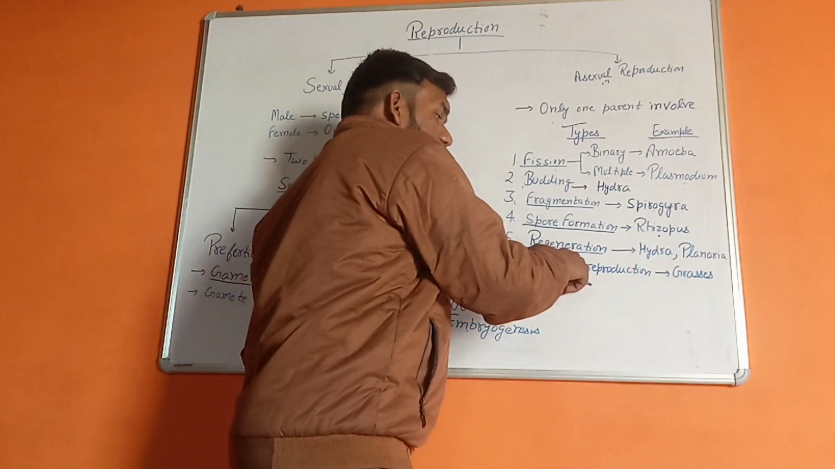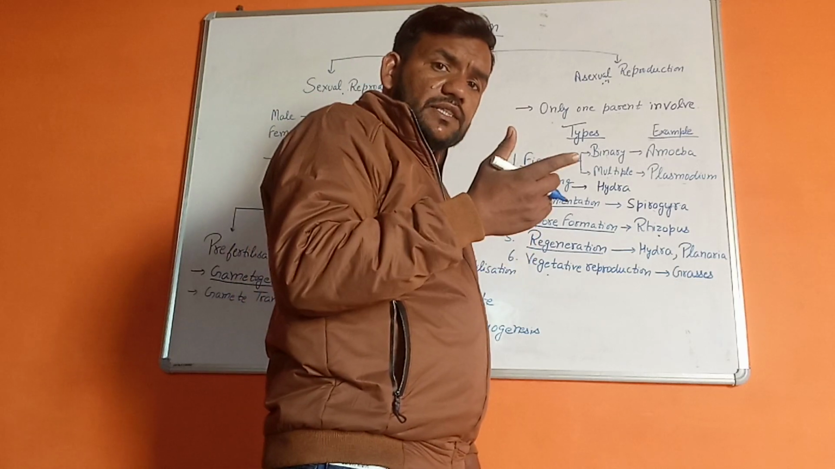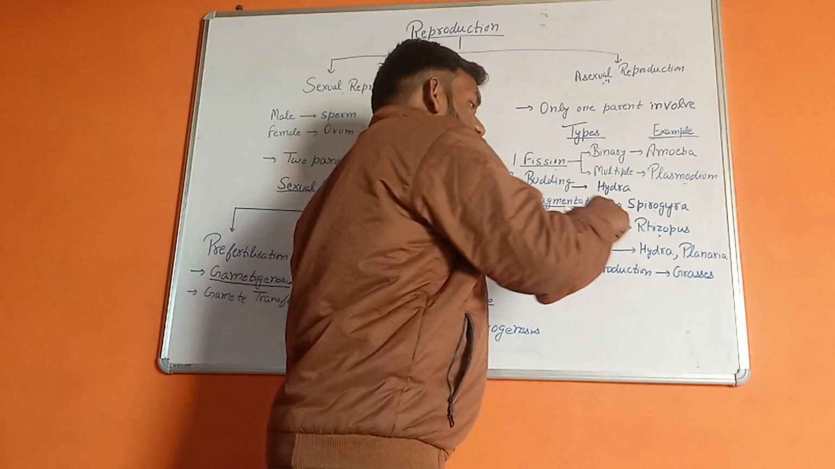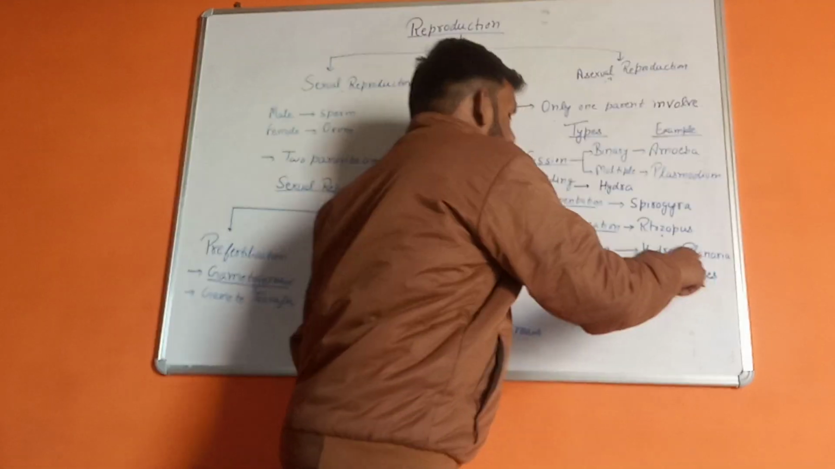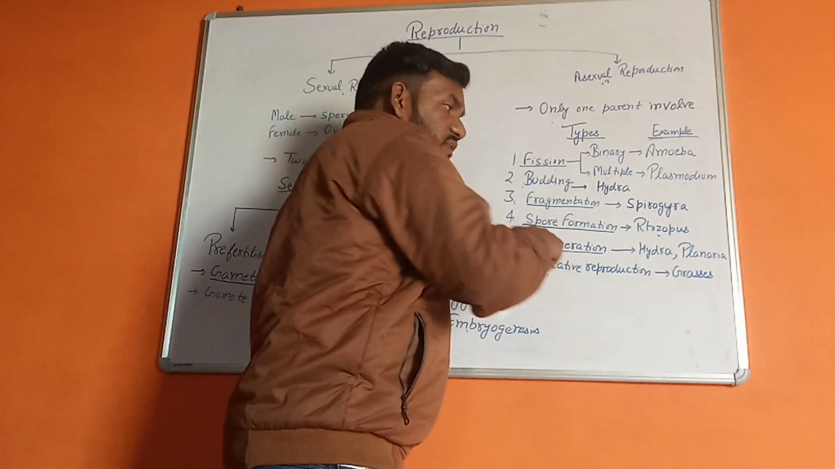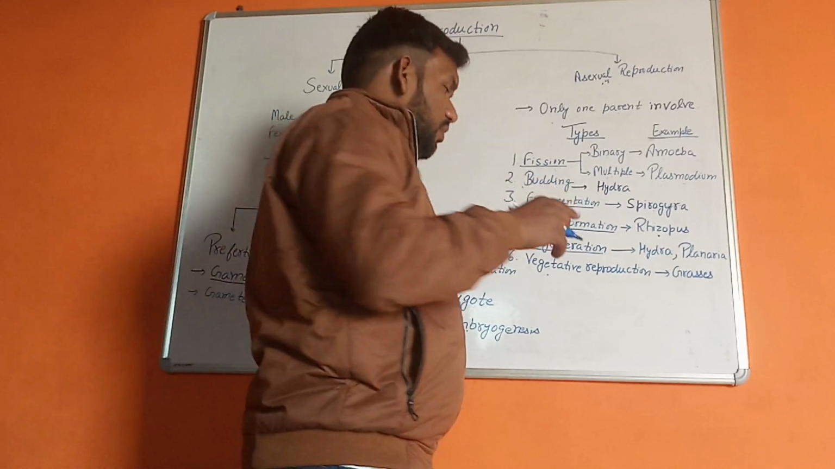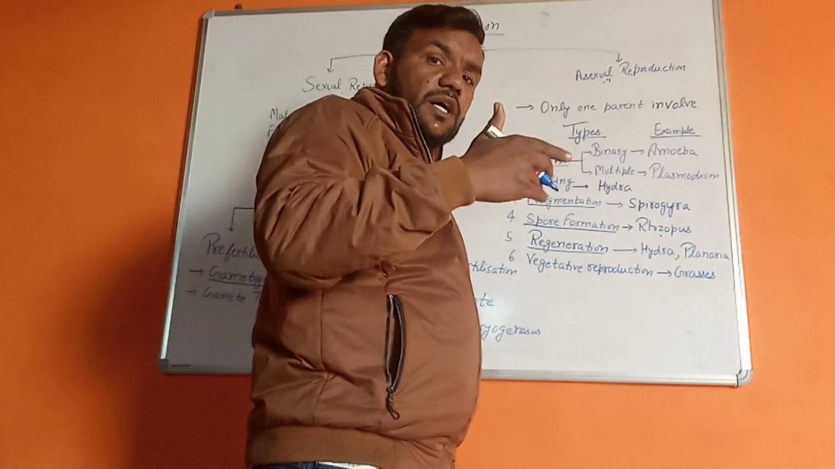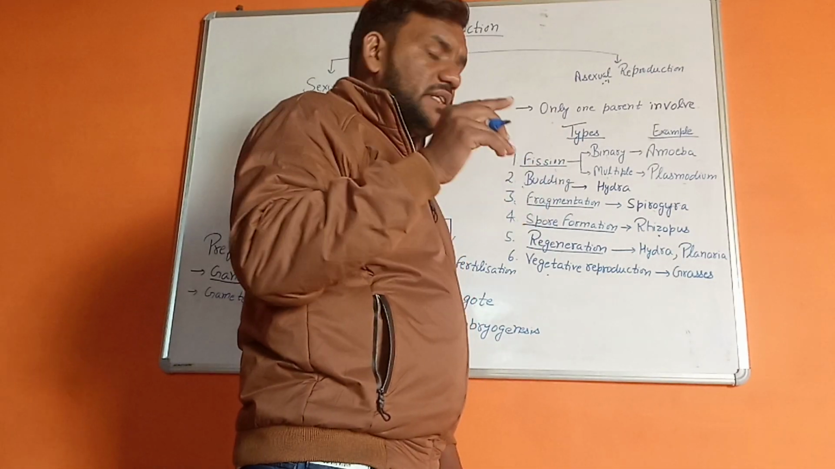Next is regeneration. It involves the production of a new organism from a single part of an organism, as in hydra and planaria. In regeneration, no reproductive structure is involved, only a part, and that part results in the production of a complete new organism.